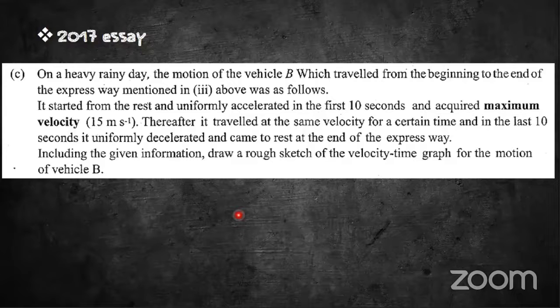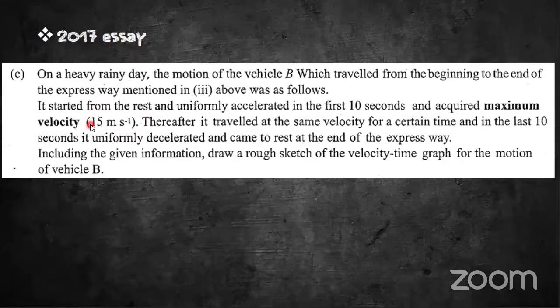On a heavy rainy day, the motion of a vehicle B which traveled from the beginning to the end of the expressway mentioned in 3 was as follows. It started from rest and uniformly accelerated in the first 10 seconds and acquired a maximum velocity.